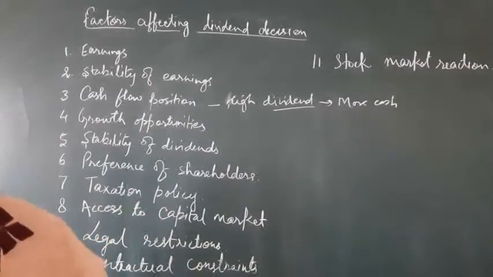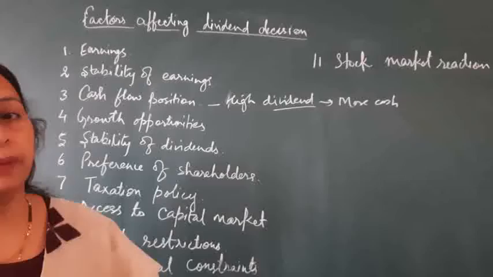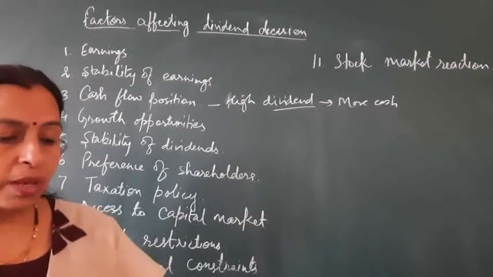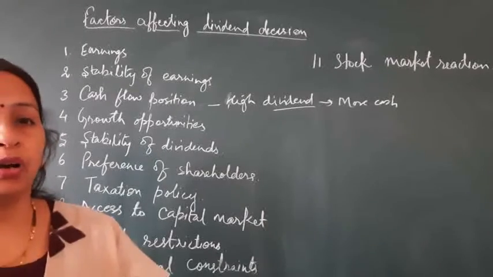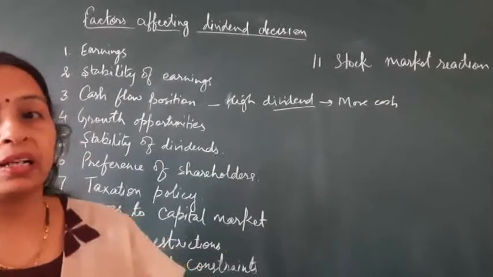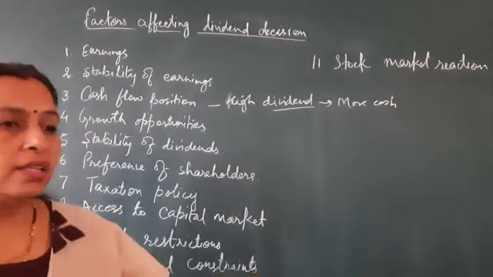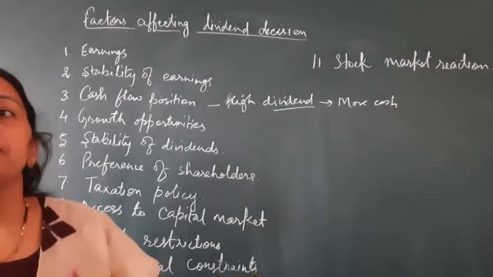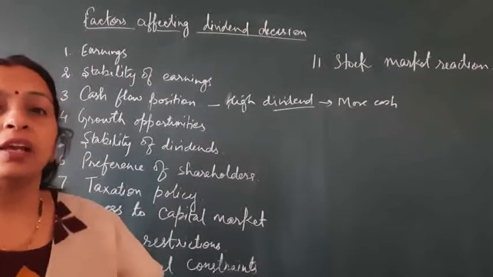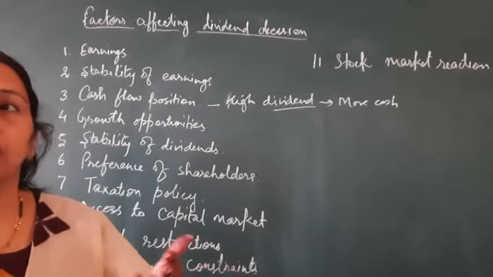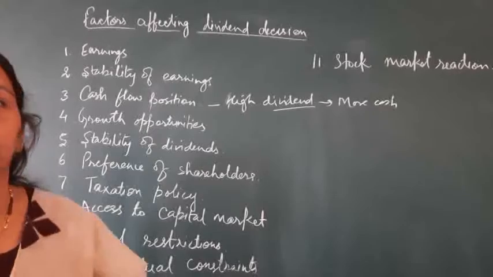Then is taxation policy. A dividend decision depends a lot on the taxation policy of the government. Sometimes the policy is that dividend income is tax-free for the shareholders, but the company has to pay tax on the dividend given to the shareholders. So the company prefers to pay less dividend if the tax rate is high, whereas if the tax rate is low, the company may declare higher dividend.